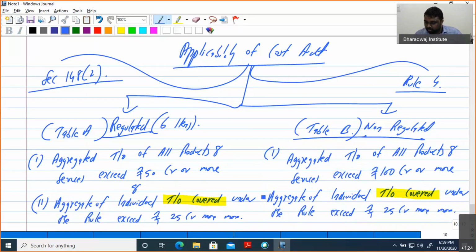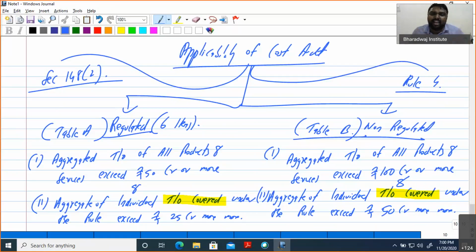Here they made 50 crore. Here, for non-regulated items, they have given more relaxation. Here also the condition and both have to be met. So non-regulated means they have given more relaxation. That means for regulated, all the products 50 crore or more, covered item 25 crore or more.